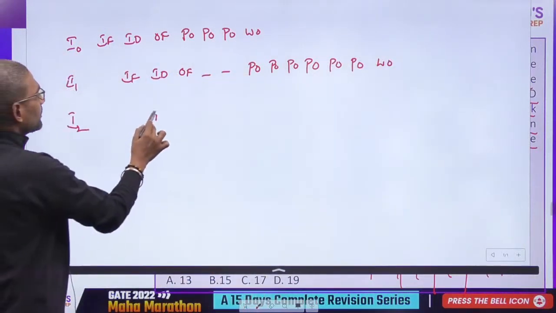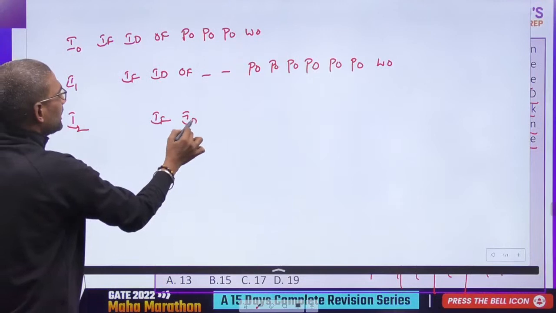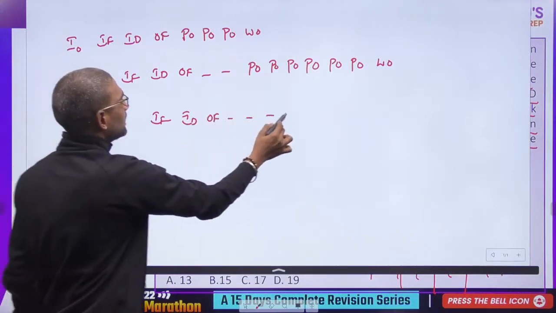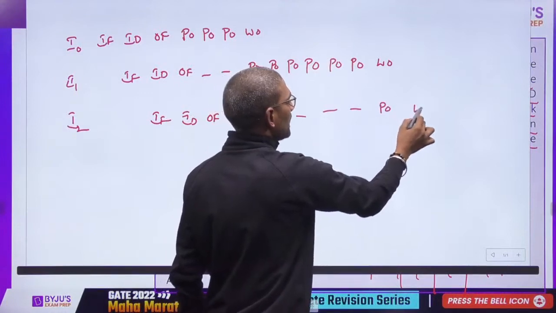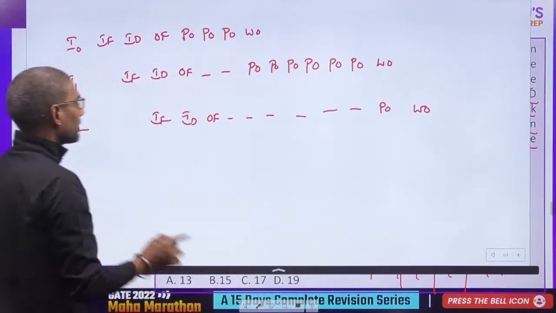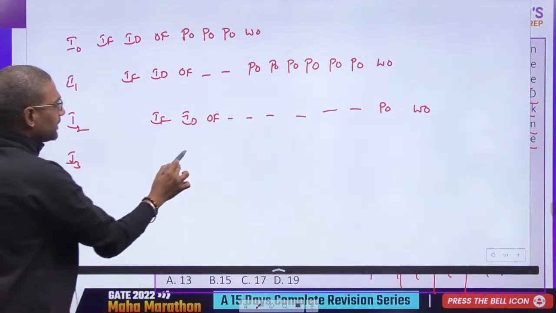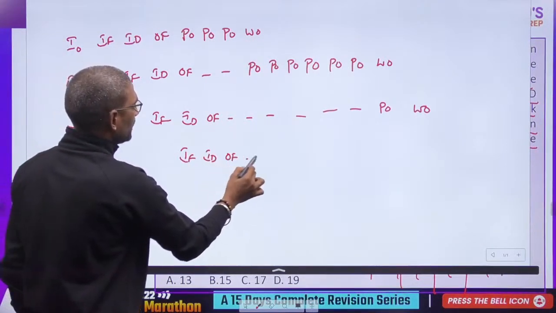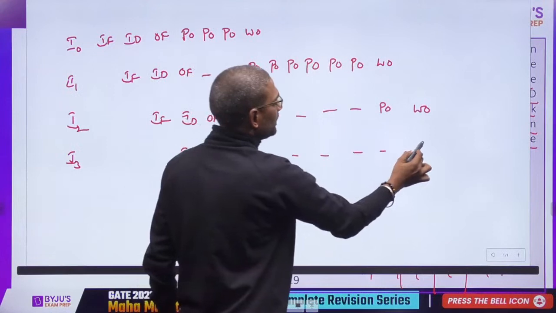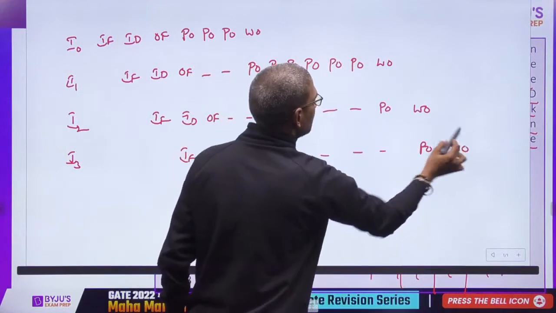I2: IF, ID, OF and in this way we cannot perform PO, and then WO. And finally I3: IF, ID, OF. So here you will perform PO and then WO.